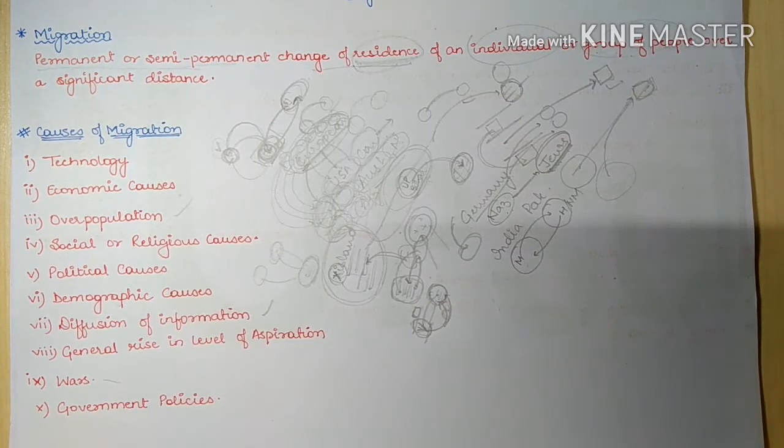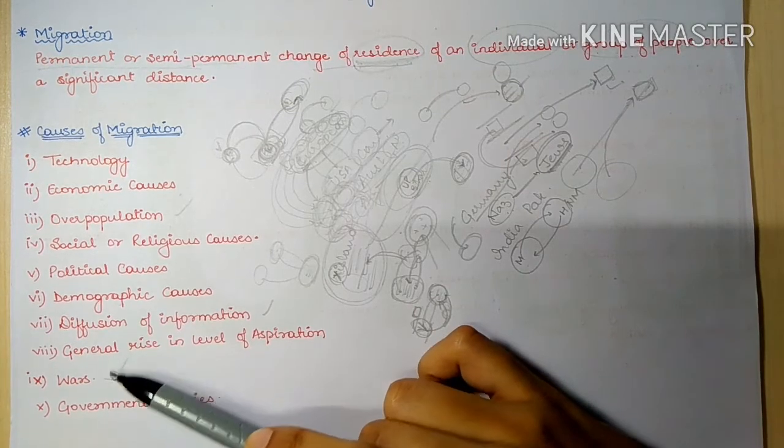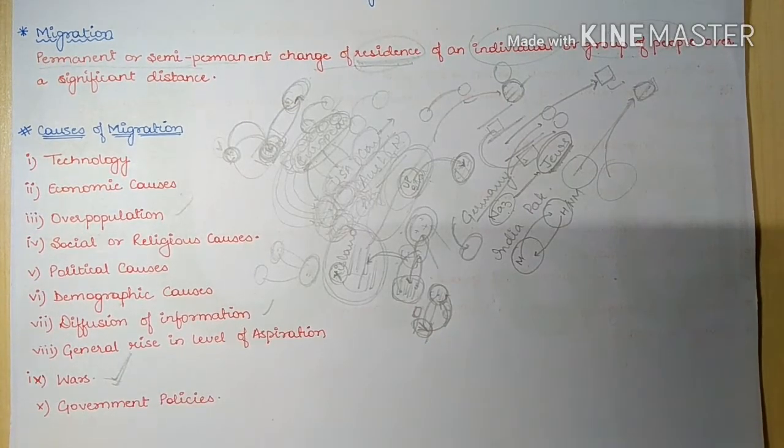Okay, now to avoid the political conflict and to avoid war, these people were forced to move towards other areas, or they were forced to take refuge in isolated land or safe land. Okay, so these are the causes: wars. Lastly, we have government policies.